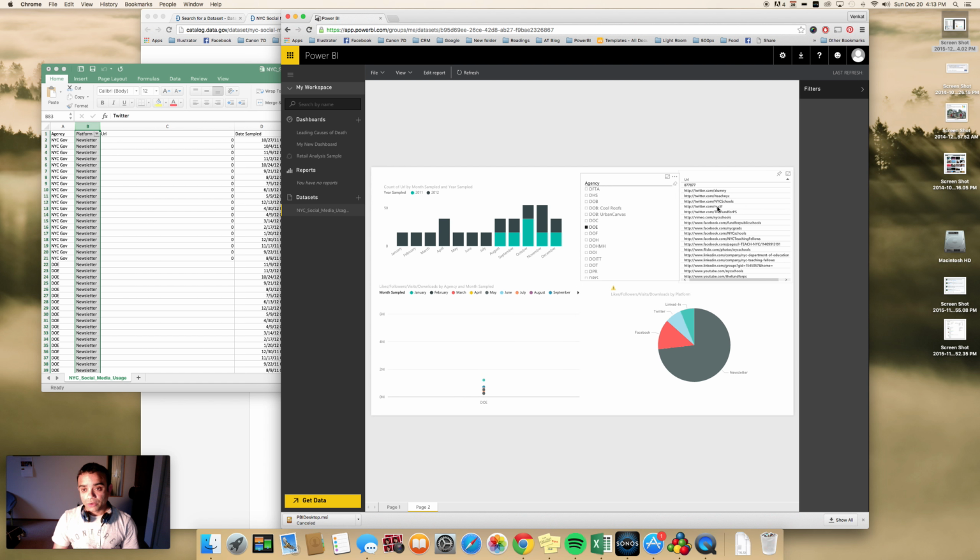But also, it is showing me all of the social media channels that DOE has: twitter.com/LMNY, I Teach NYC, NYC Schools. All of these are actually being run by DOE. Similarly, if you look at Department of Transportation, it looks like they have Foursquare, Tumblr, and also Twitter and a few Facebook pages, Flickr, and others.